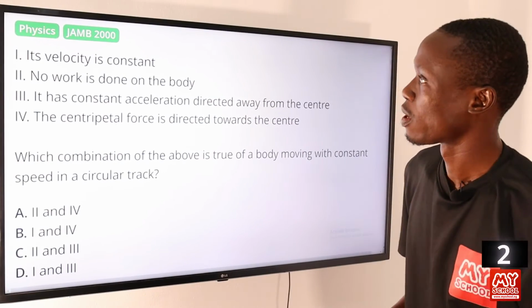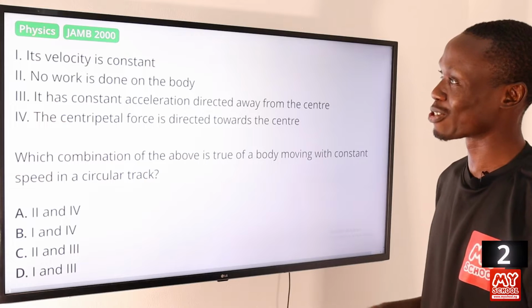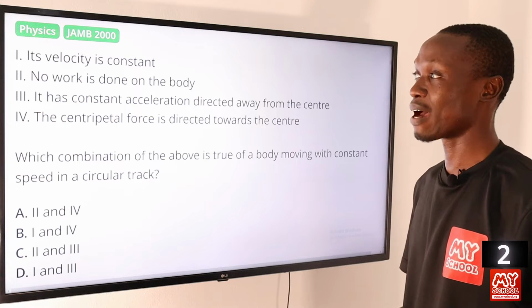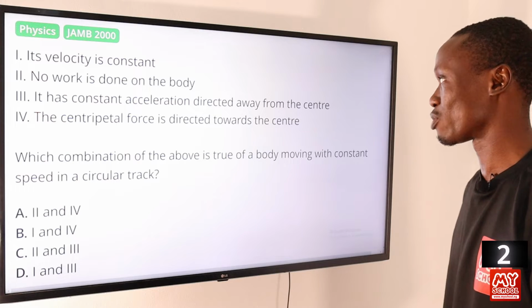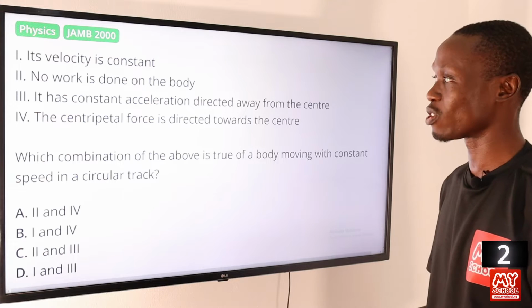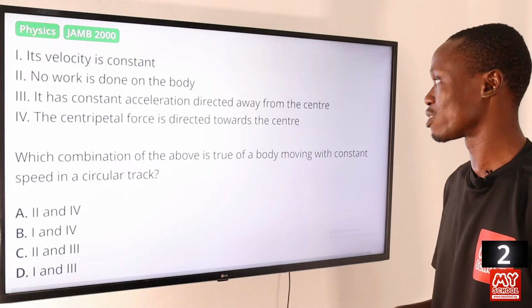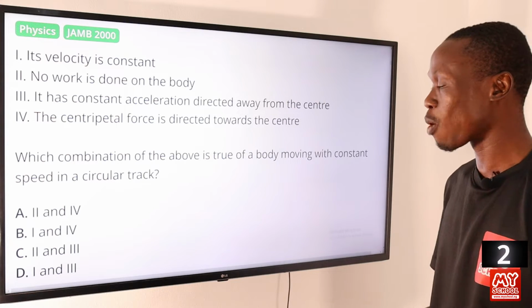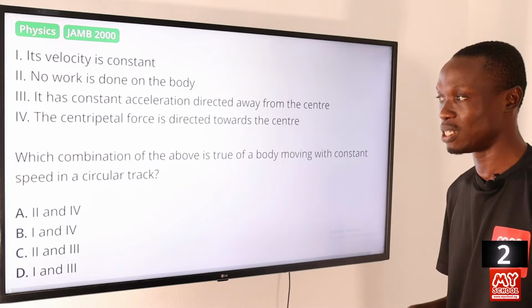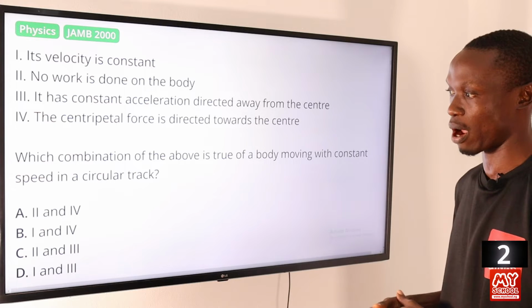Question 2. I, its velocity is constant. II, no work is done on the body. III, it has constant acceleration directed away from the center. IV, the centripetal force is directed towards the center. Which combination of the above is true of a body moving with constant speed in a circular track?